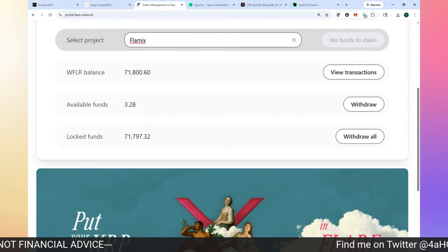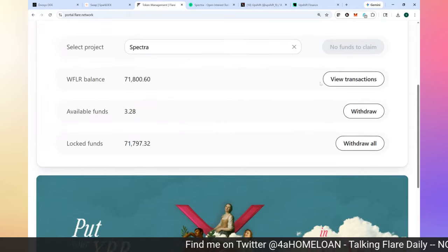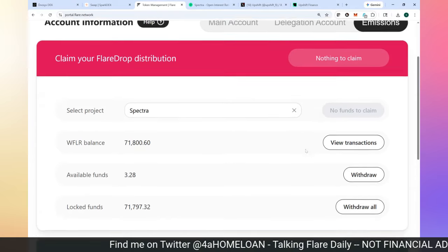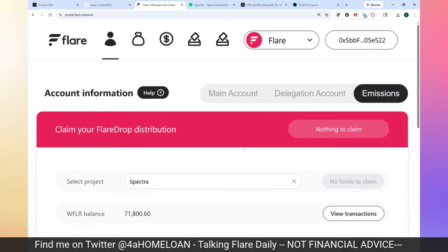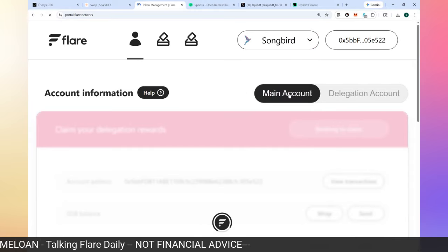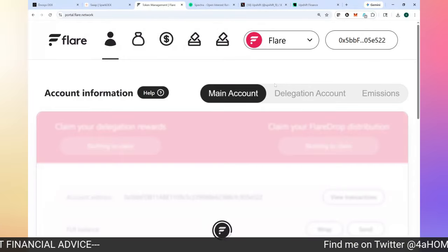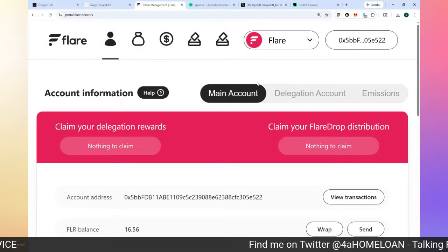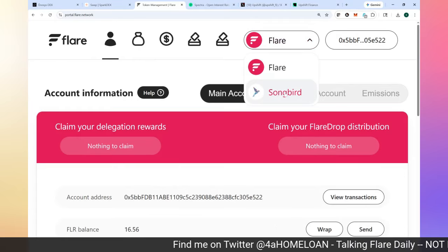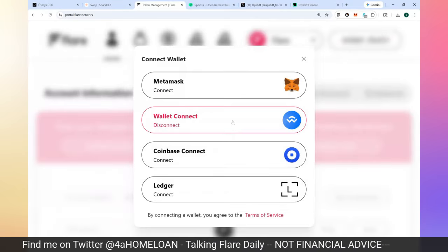All right. The rest of these, it looks like I've already claimed those. So I went through and I've gotten all my emission RFLR rewards now. I've got 3 available funds I can pull out, but I'll wait to do those. If you're participating on the Songbird blockchain, there also are rewards that can be claimed on Songbird. And there are delegation rewards to be claimed on Songbird.